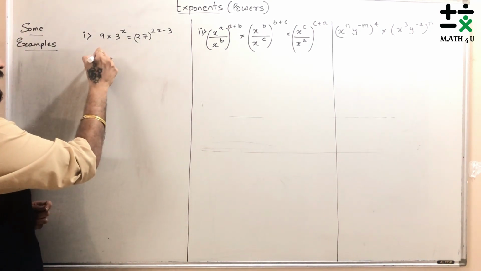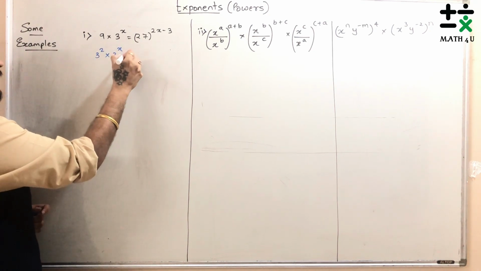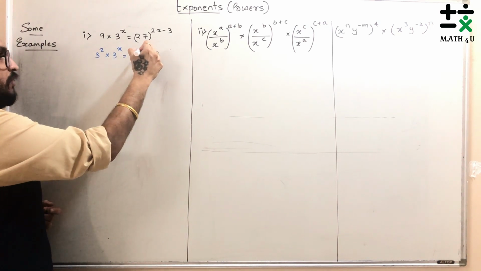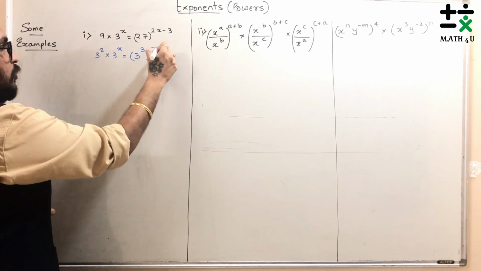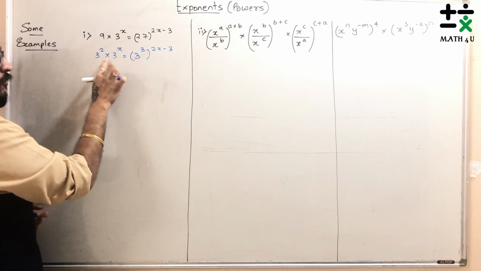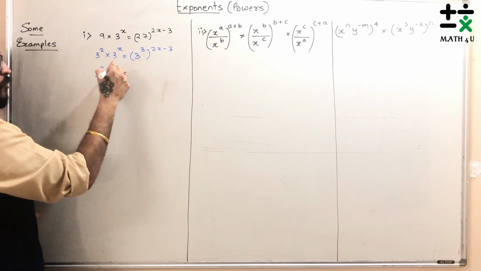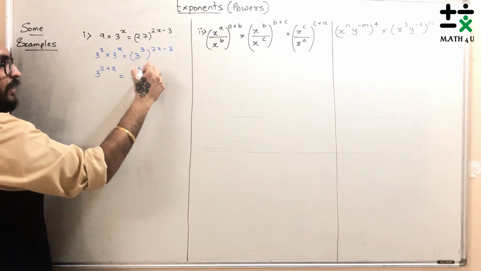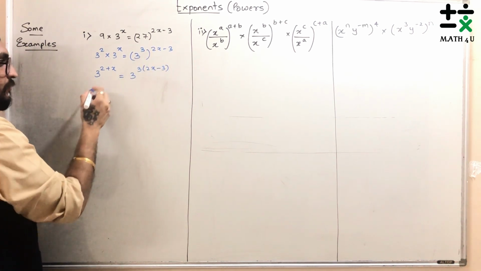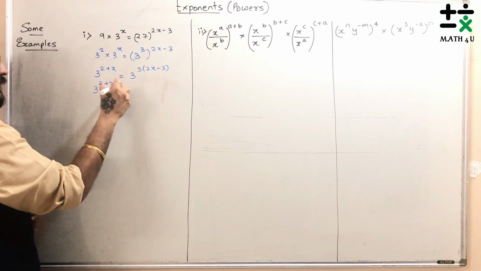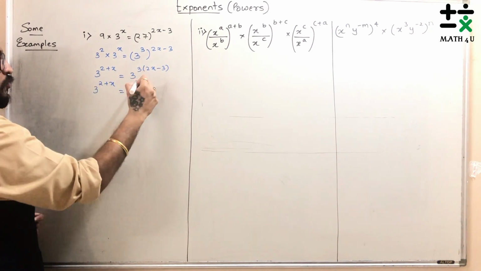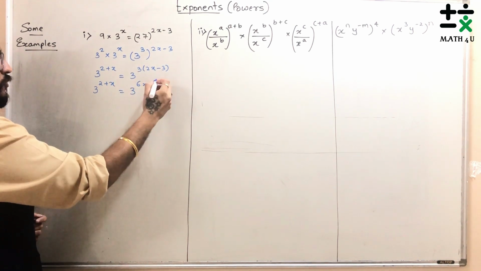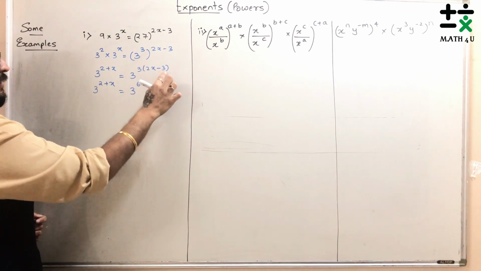So here I can write 9 as 3 squared into 3 raised to x, and 27 I will also write in powers of 3, that is nothing but 3 raised to 3, the whole raised to 2x minus 3. By the law of product, this will be nothing but 3 raised to 2 plus x, which is equal to 3 into 2x minus 3, where the 3 gets multiplied. So 3 raised to 2 plus x is equal to 3 raised to 6x minus 9, I'm so sorry, 3 times 2 is 6, 3 threes are 9.